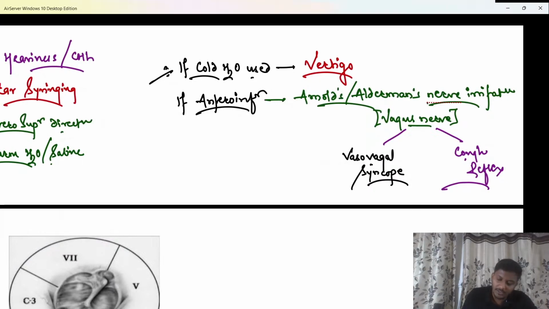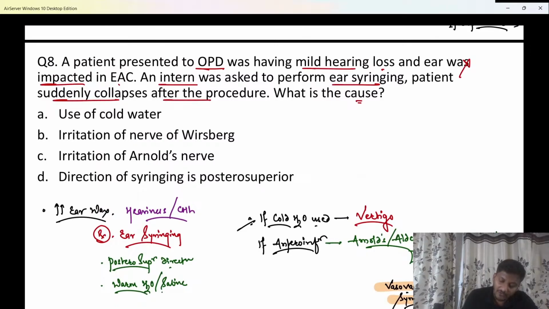So here in this patient, it was a case of vasovagal syncope itself, because after the ear syringing, the patient suddenly collapses. They have mentioned in the question itself that the patient suddenly collapses after the procedure. So it is likely to be a case of vasovagal syncope. Now tell me, what is the cause?